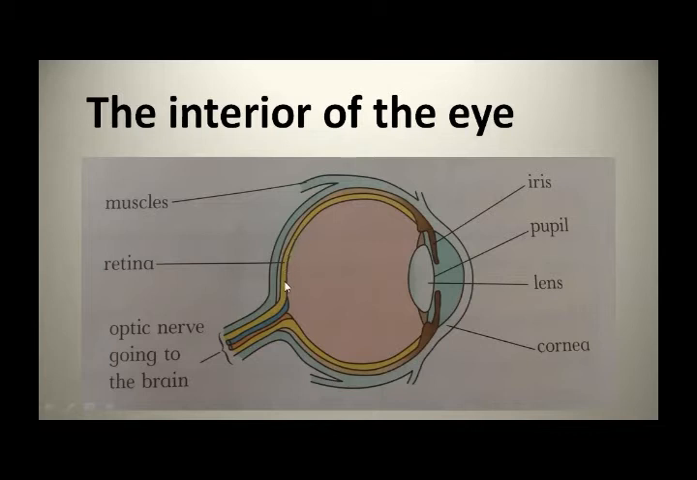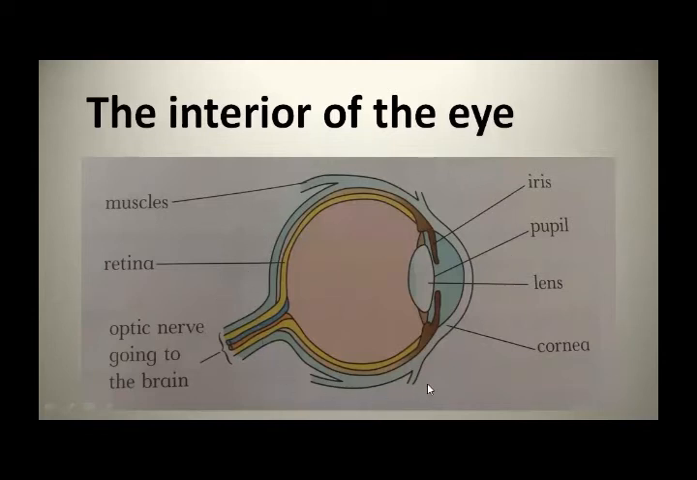The back surface of the eyeball is called the retina. Okay, now the next, optic nerve. It is located at the end of the eye behind the retina. So these are the iris, pupil, lens, cornea, muscle, retina, optic nerve. These are the parts of the interior structure of the eye.